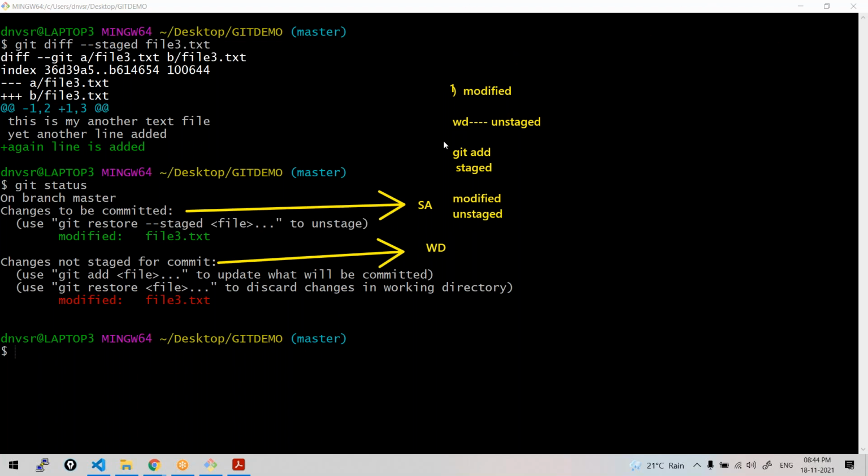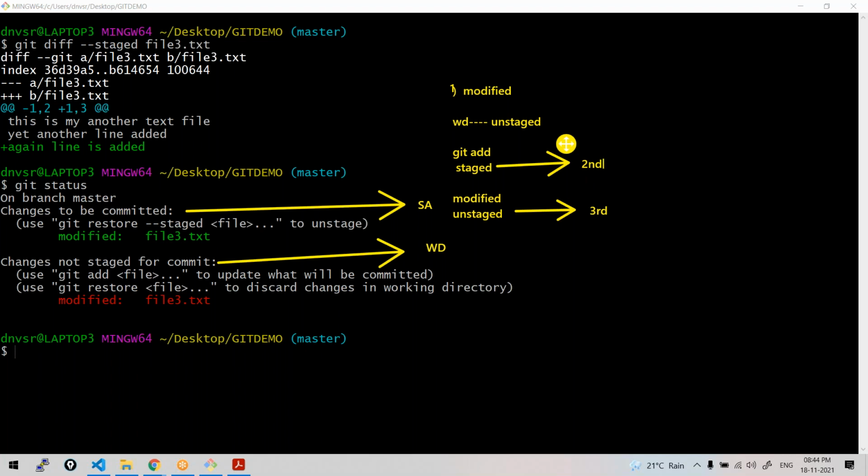Got it now? Yeah, first we modified the file. Okay, and then I have staged it. So the changes were staged. Later I have modified it again. So that third line is unstaged. Clear now all of you? Still any confusion in this part?